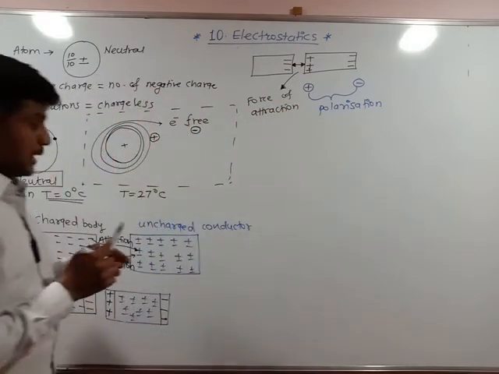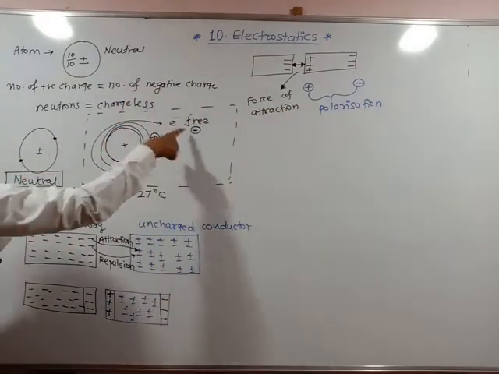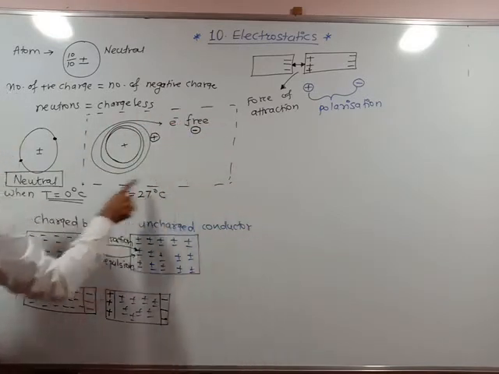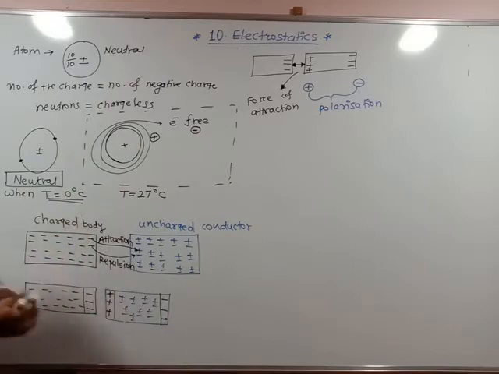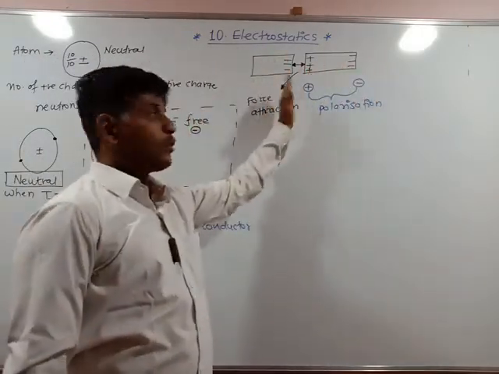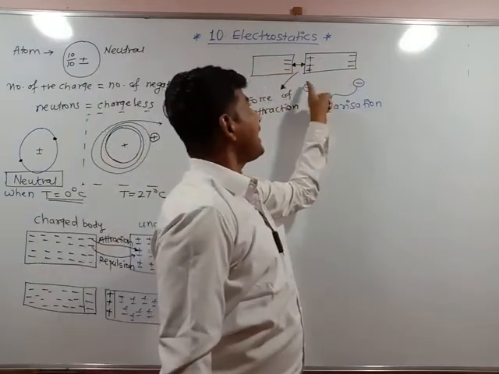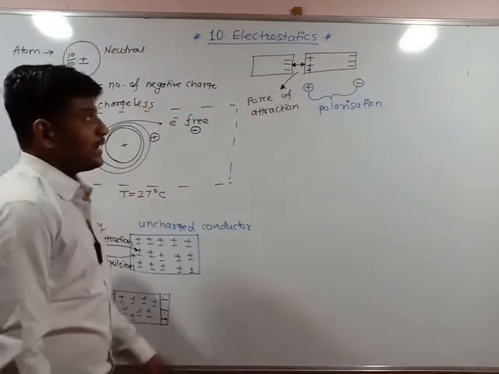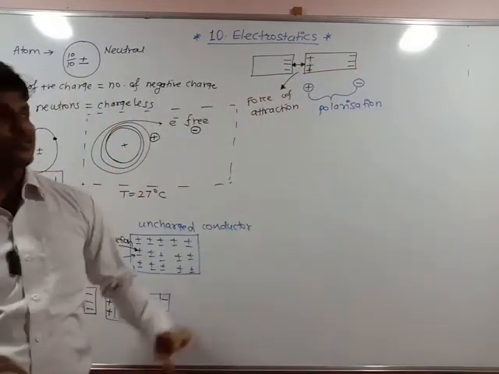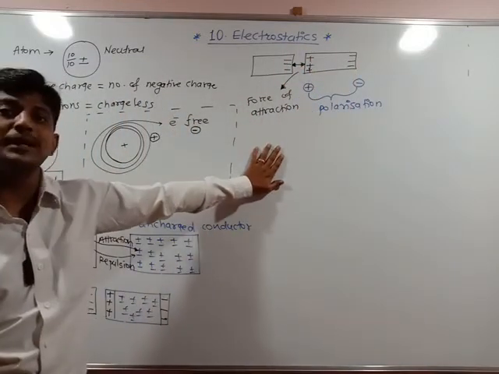Is it clear? Even if the electron is separated and the positive ion is separated, still they are in the conductor. Even though they are said to be free, they are within the conductor. So this is the most important point you should keep in mind.